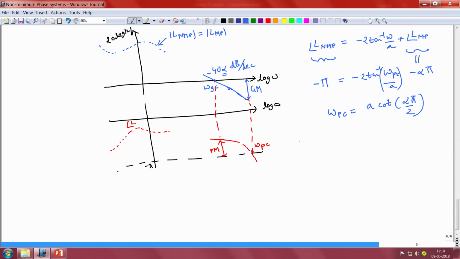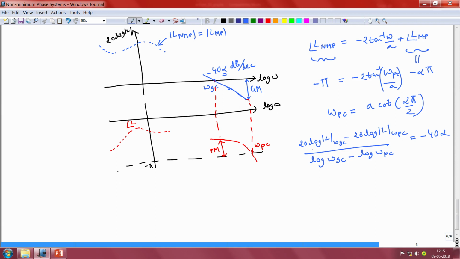Hence we would have that 20 log of magnitude of L at omega Gc minus 20 log of magnitude of L at omega Pc, divided by log of omega Gc minus log of omega Pc, is going to give us the slope of this curve, and that is going to be equal to minus 40 alpha decibels per decade.